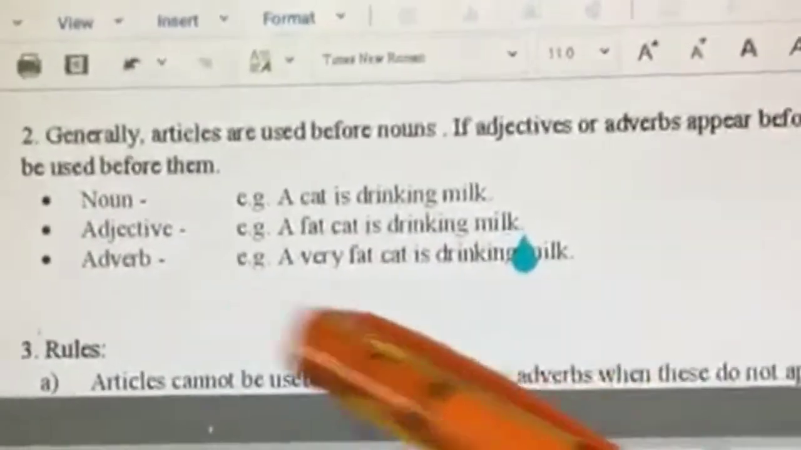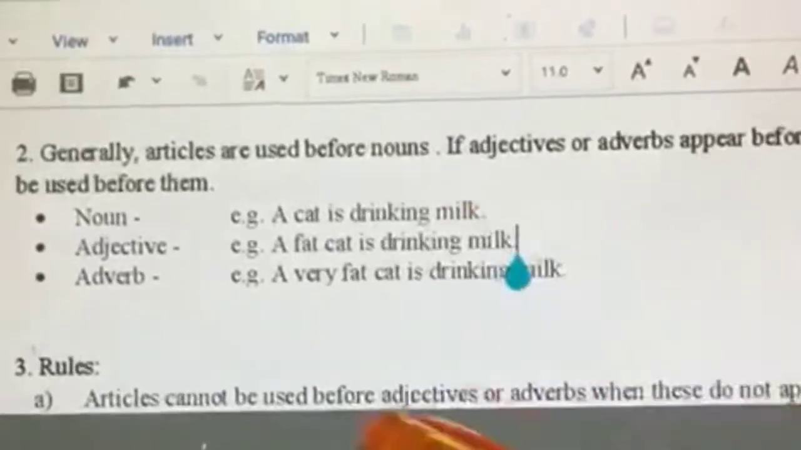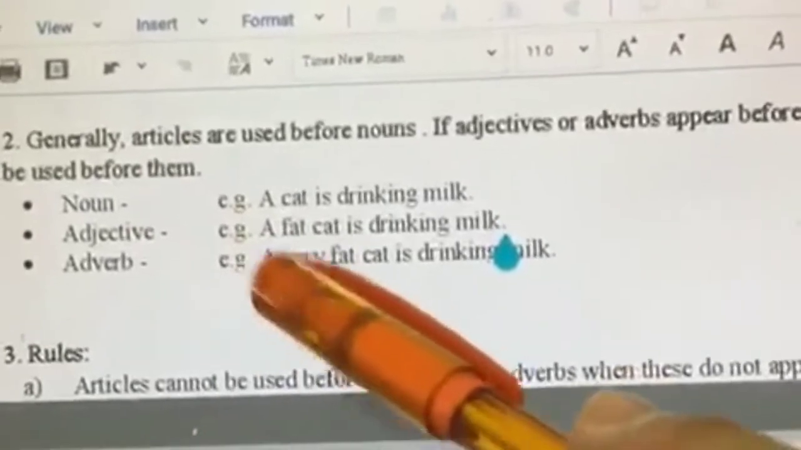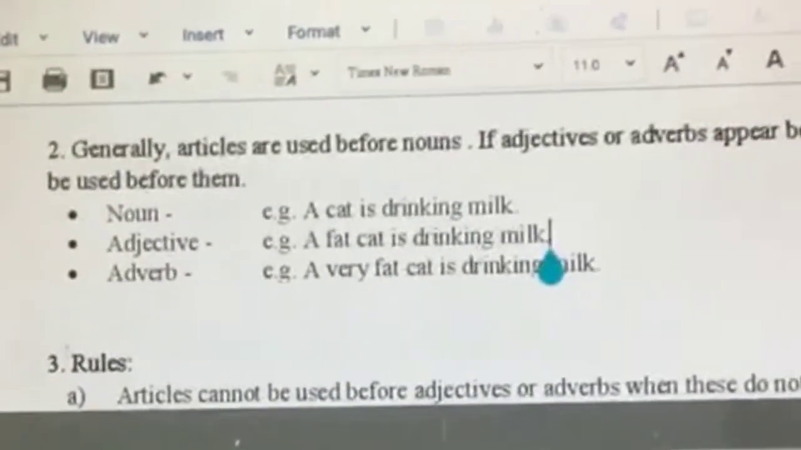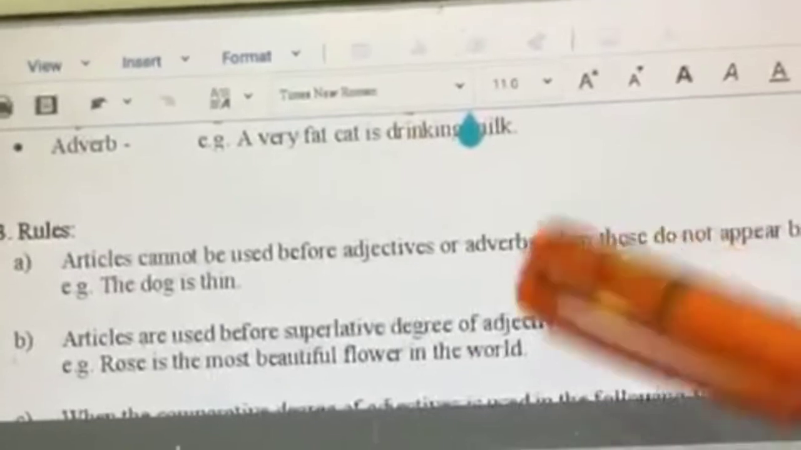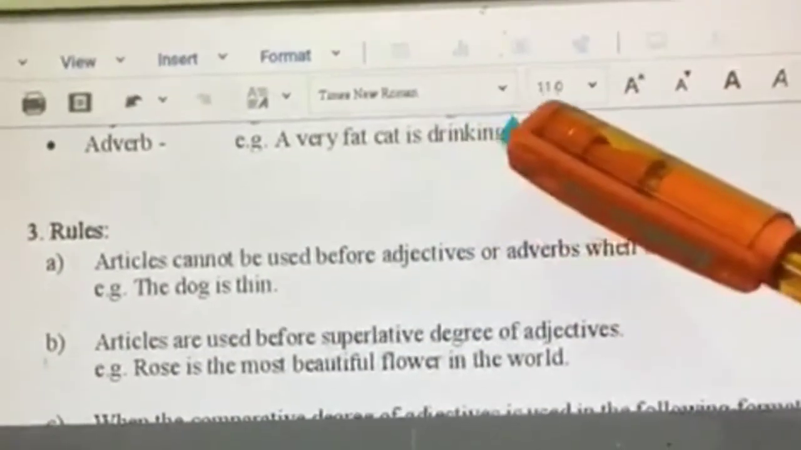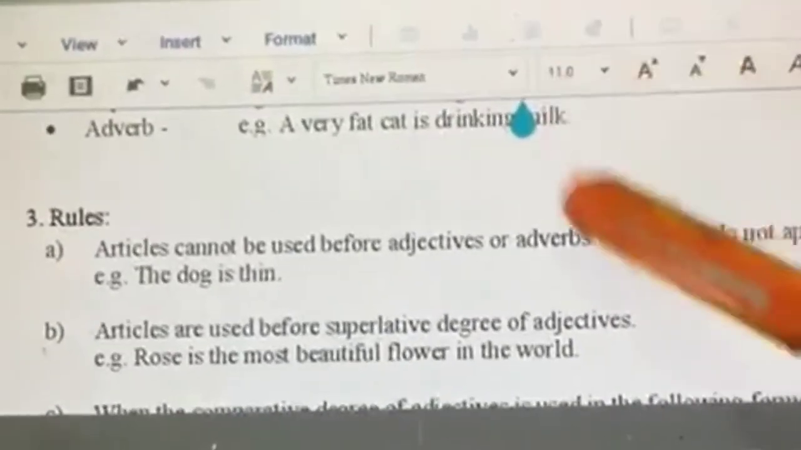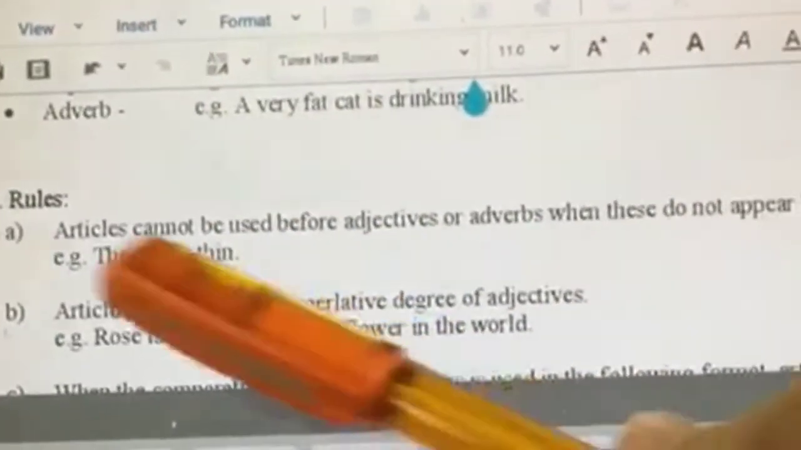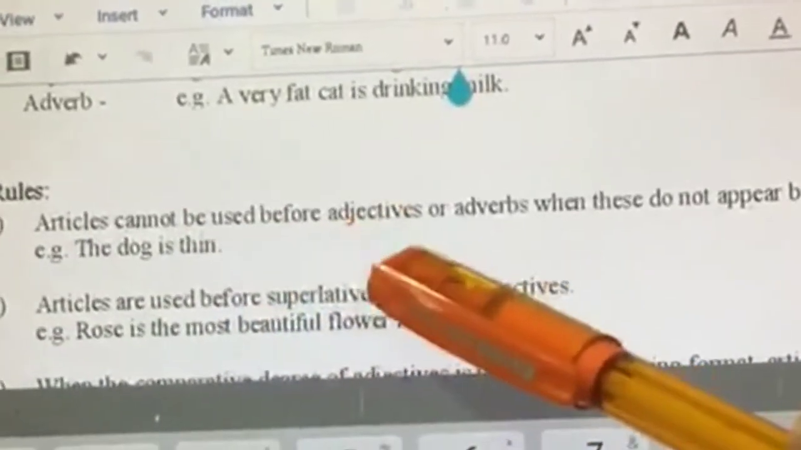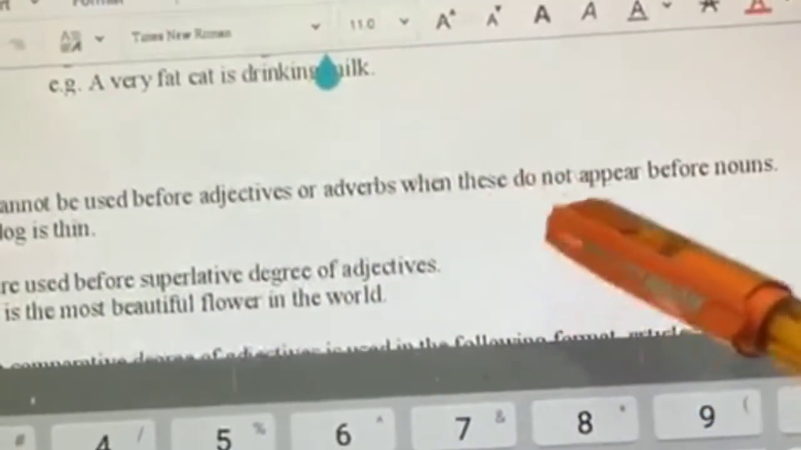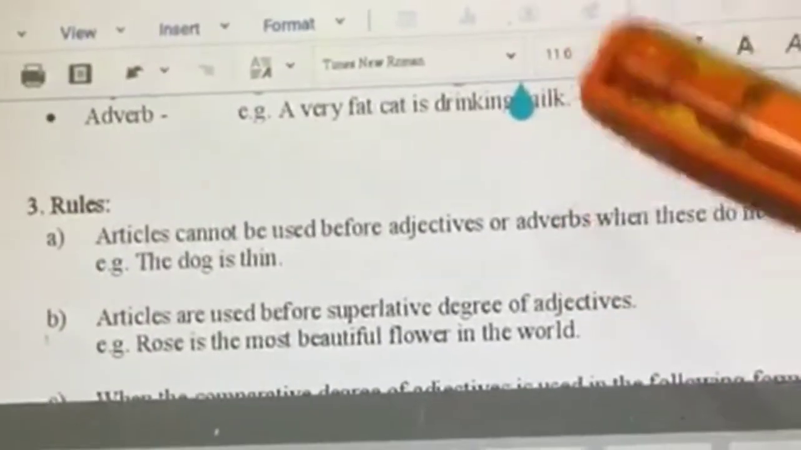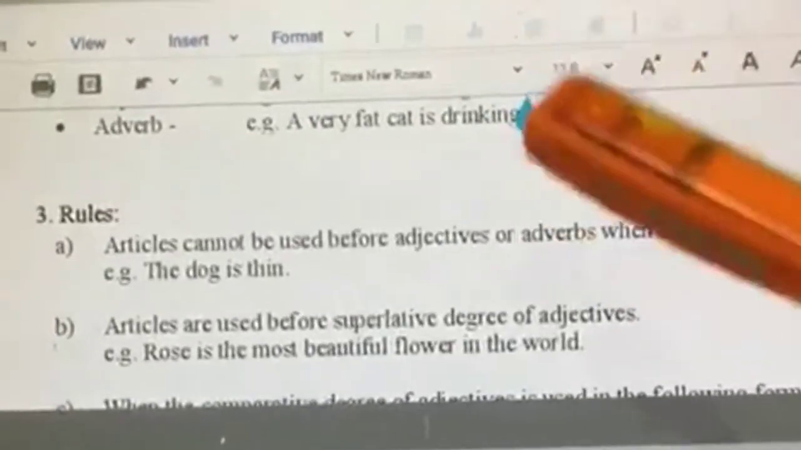Suppose I use an adverb: a very fat cat is drinking milk. Yes, you can still use the article, but it should come before the adverb. Or you can say the very fat cat is drinking milk. Now, look at the rules. Having discussed using articles before nouns and before adjectives and adverbs which appear before nouns, we can say that articles cannot be used before adjectives or adverbs when these do not appear before nouns. Only when adjectives and adverbs appear before nouns, we can use articles before them.